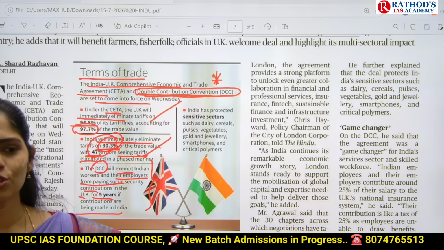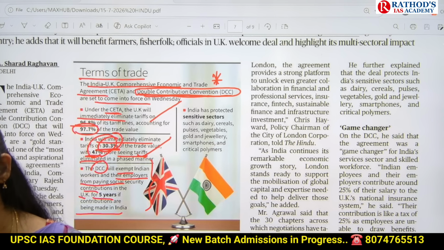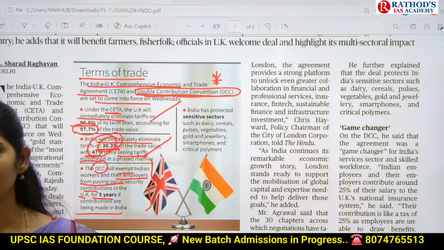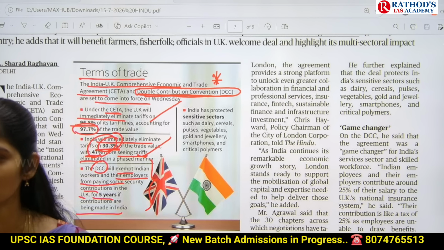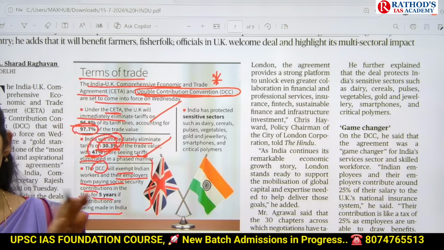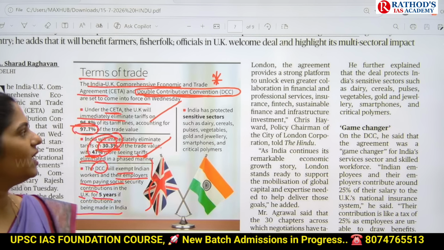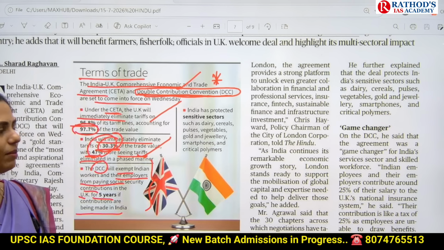Once you retire, you get a lump sum amount at the time of retirement, and based on that, you also get a monthly pension. So here the DCC talks about social security benefits. If you are paying in India, there is no need of paying in the UK for 5 years. That is this double contribution convention. No need of double contribution.